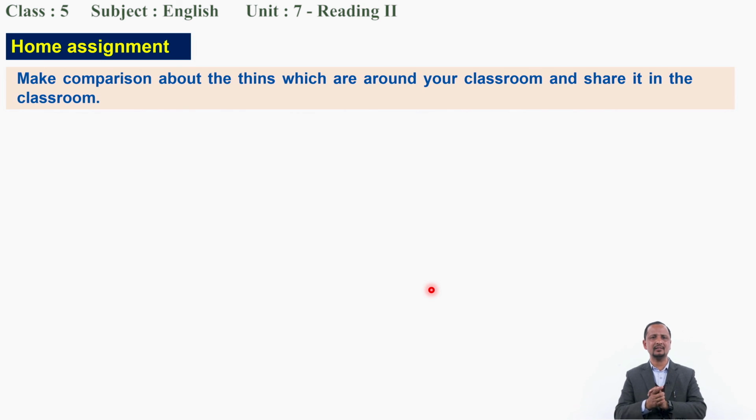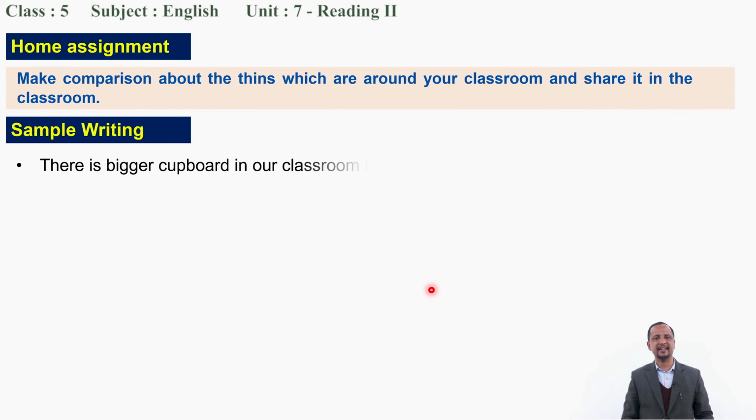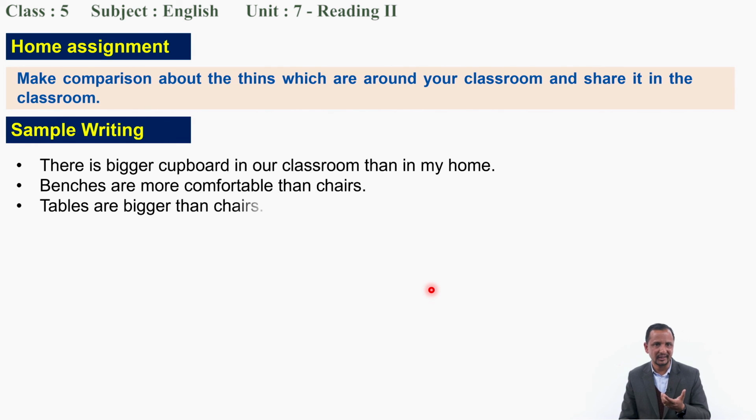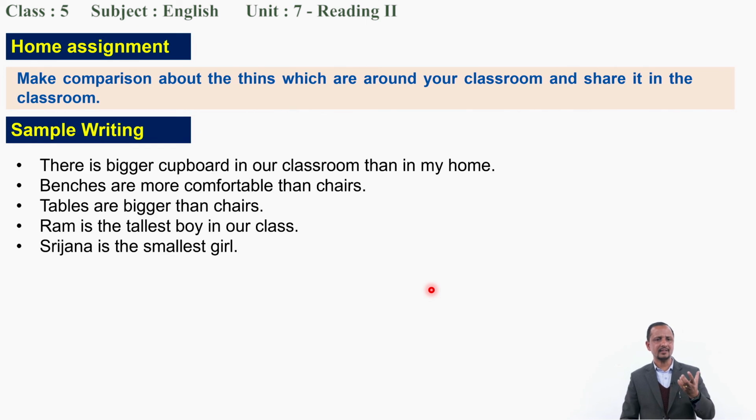Make comparisons about the things which are around you and your classroom and share them in the classroom, just like I have shown you earlier, right? So you can see here sample writing in this way. There is a bigger cupboard in our classroom than in my home. Benches are more comfortable than chairs. Sample only. Tables are bigger than chairs. Ram is the tallest boy in our class. Srijana is the smallest girl. So these are just samples I have made.